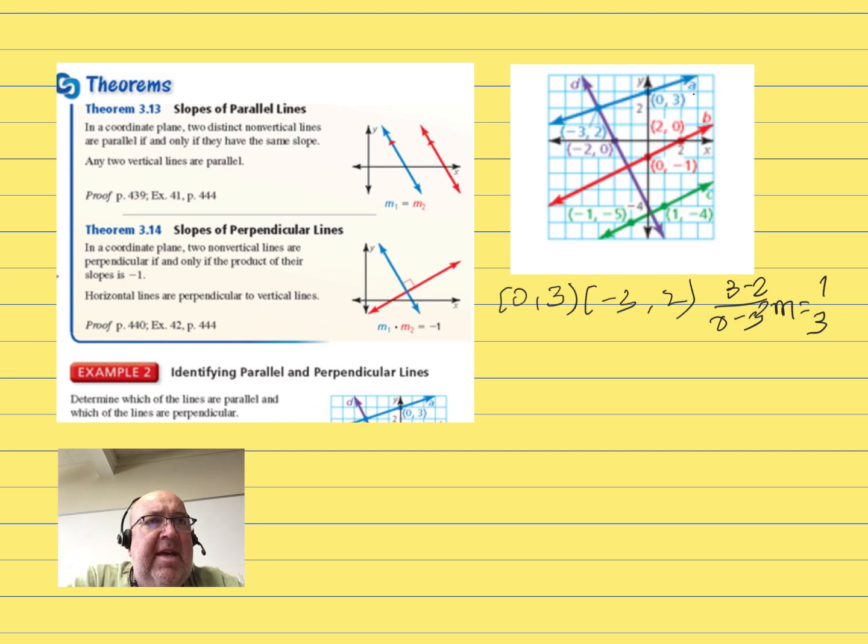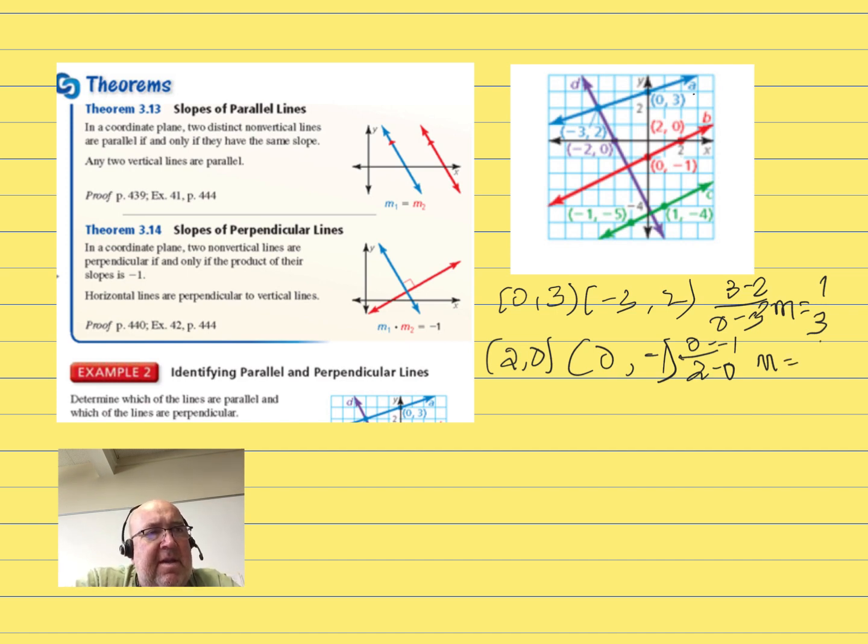We're going to do line B, which is the red line. It has a point 2, 0, another point 0, -1. Again, we're going to go 0 minus -1, and we're going to go 2 minus 0. So our slope is going to be equal, minus a minus ends up to be plus, and 2 minus 0 is 2. So line B is 1/2 for the slope.